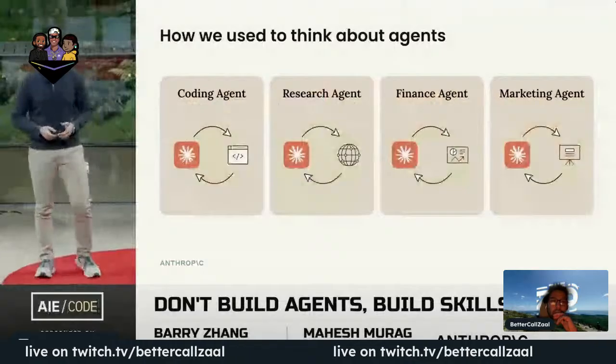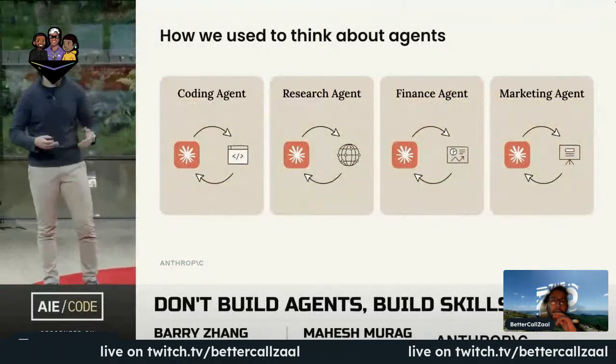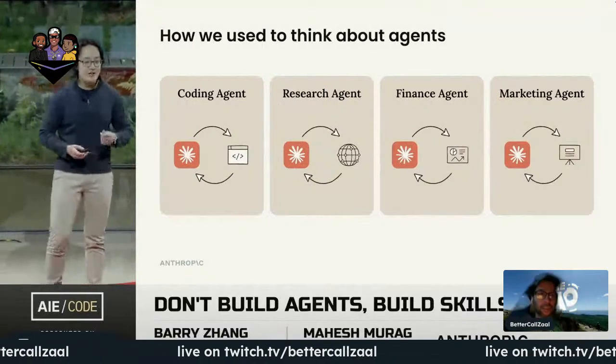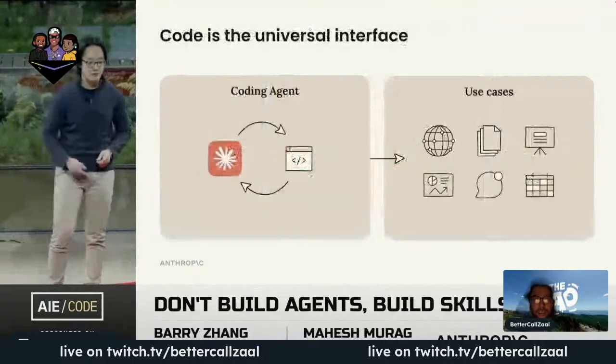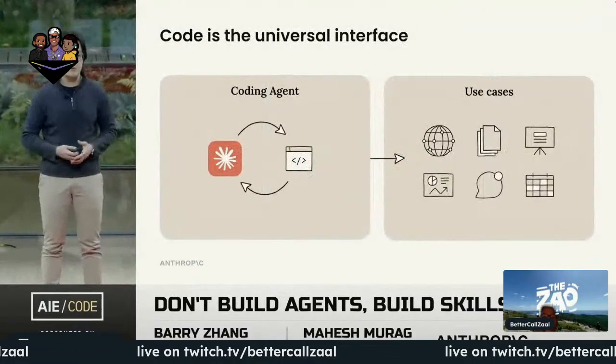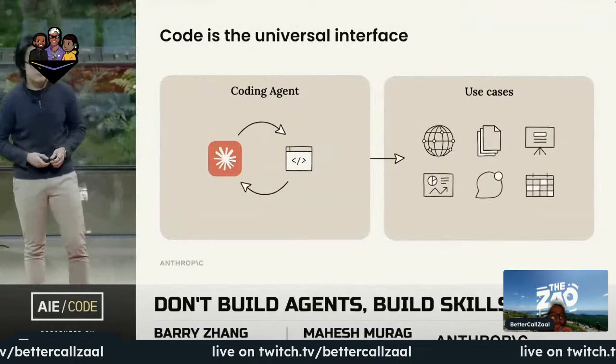We used to think agents in different domains will look very different. Each one will need its own tools and scaffolding, and that means we'll have a separate agent for each use case, for each domain. Well, customization is still important for each domain. The agent underneath is actually more universal than we thought. What we realized is that code is not just a use case, but a universal interface to the digital world. After we built Claude Code, we realized that Claude Code is actually a general purpose agent.